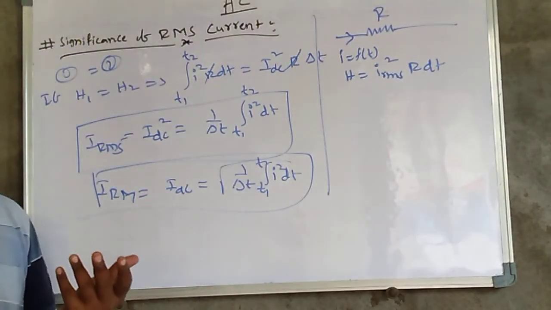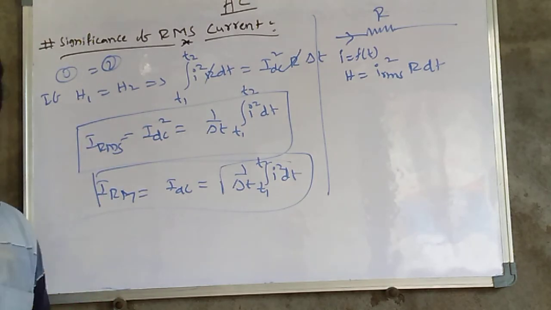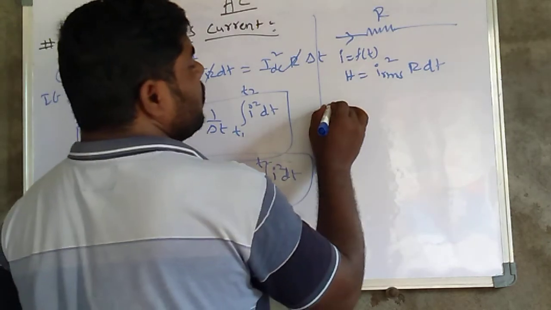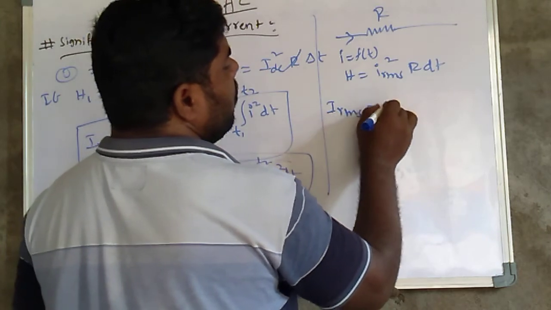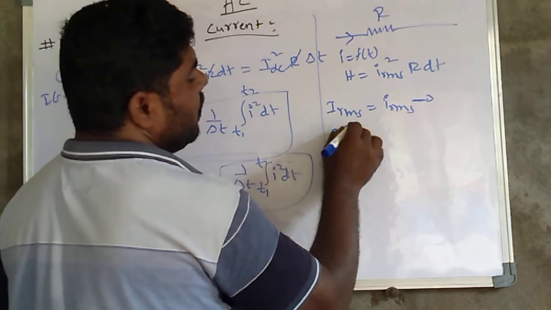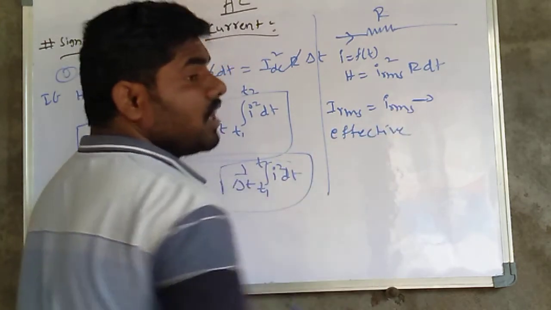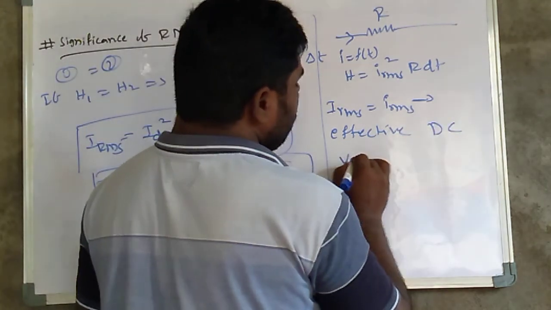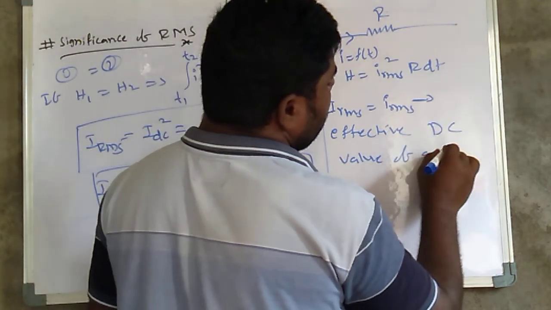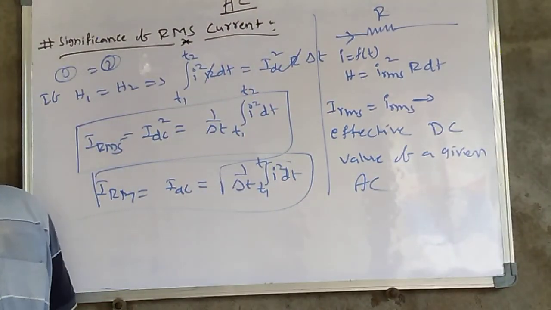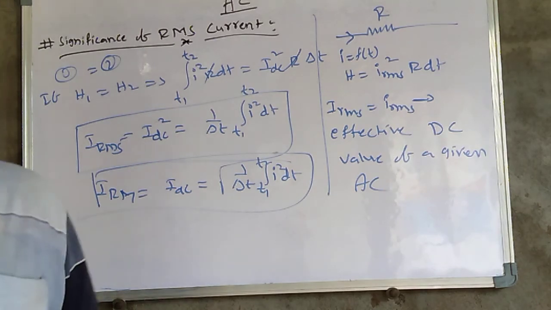So I_RMS is the effective DC value of a given alternating current. These are the significance.